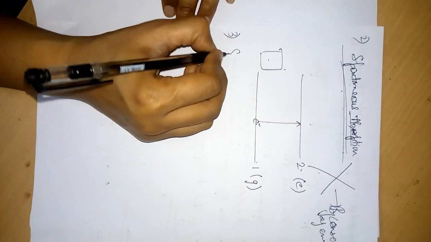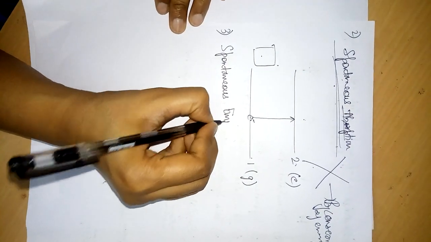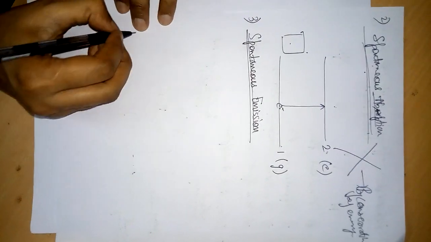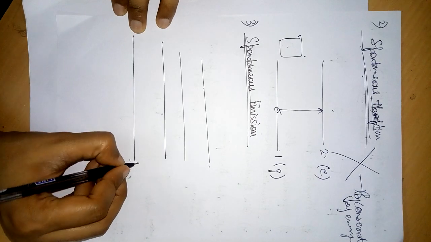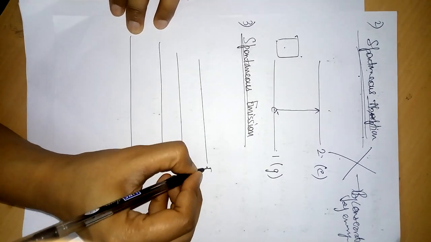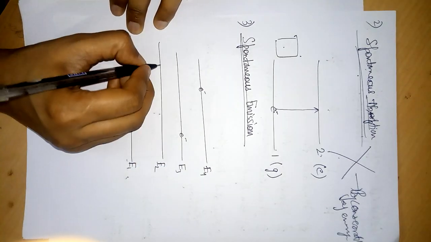Now third is spontaneous emission. Suppose an atom has many energy levels. An electron is in this state or this state.